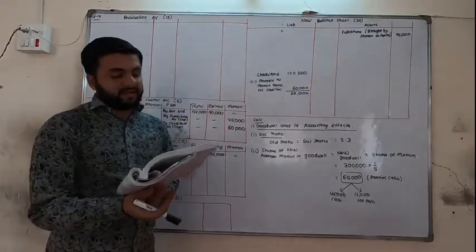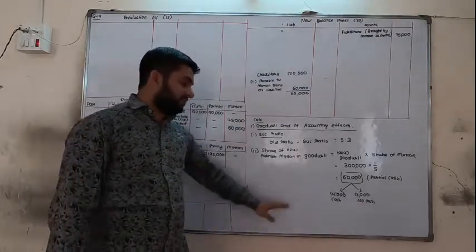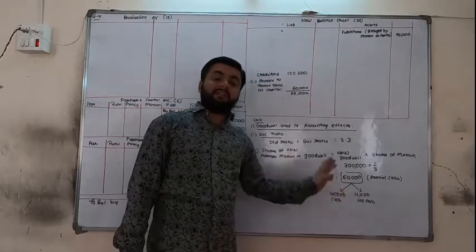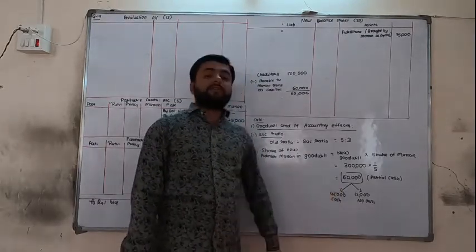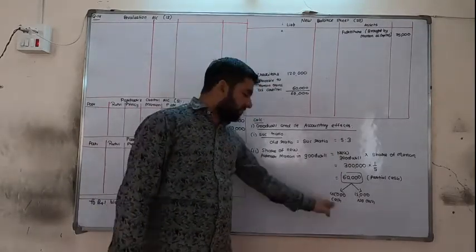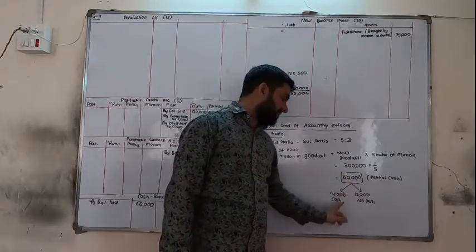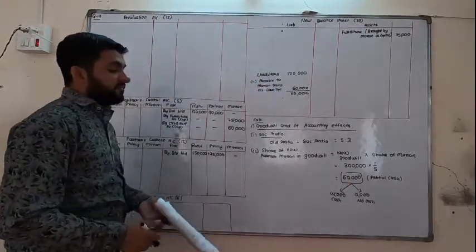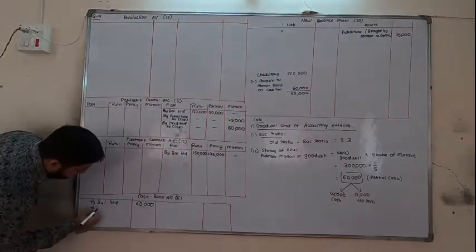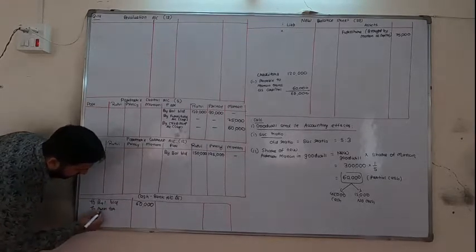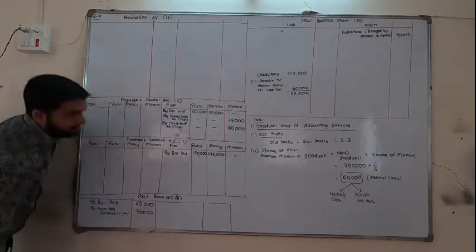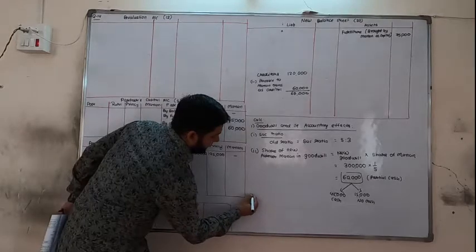In adjustment number 4, they are telling he is bringing 45,000 as goodwill in cash. Now if only this adjustment is given and new goodwill is not given, we will consider that this is only his goodwill. But new goodwill and share are both given, so at that time you have to check that 3 lakhs into 1/5 is 60,000. So it is partial cash because 45,000 is in cash and the remaining 60 minus 45 is in no cash. Now we have to give the effect for it. First he is bringing cash, so cash comes in the debit side of cash bank account to premium for goodwill account 45,000.